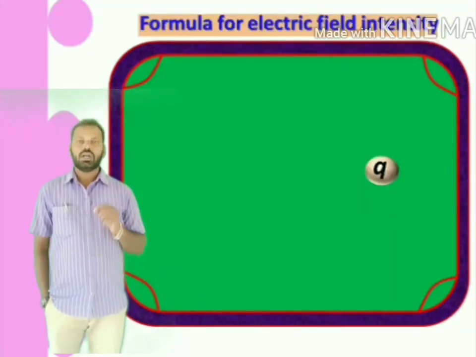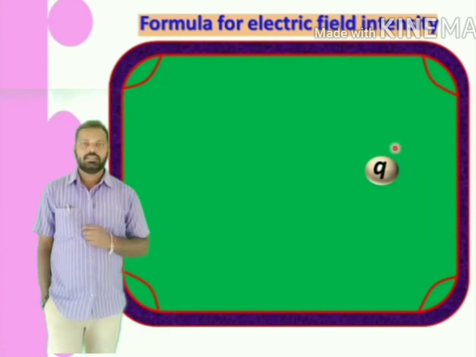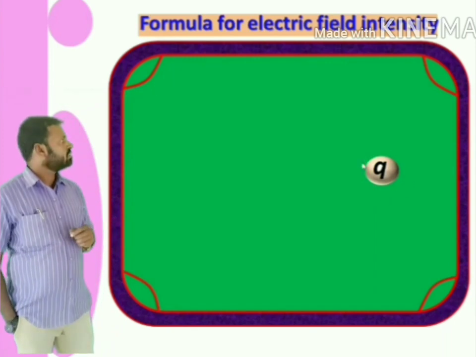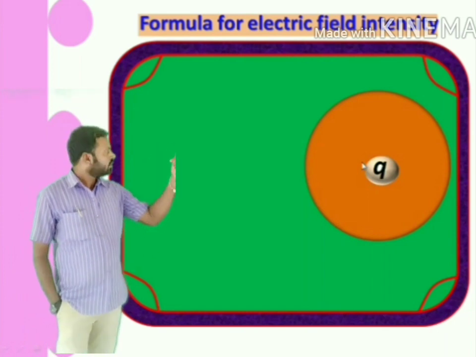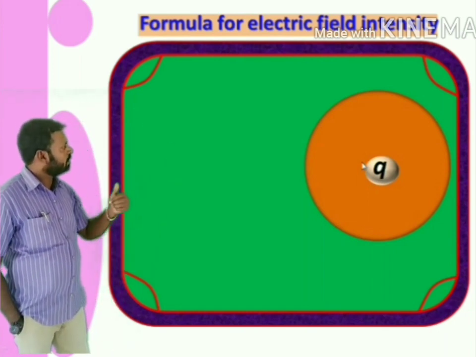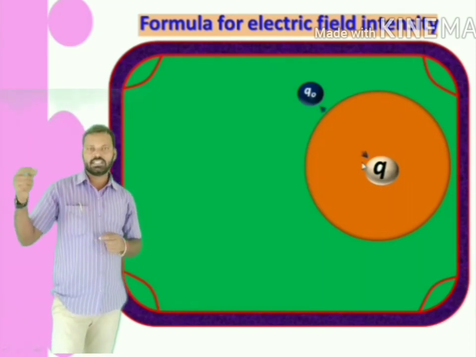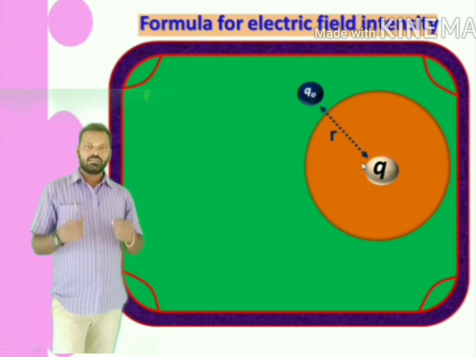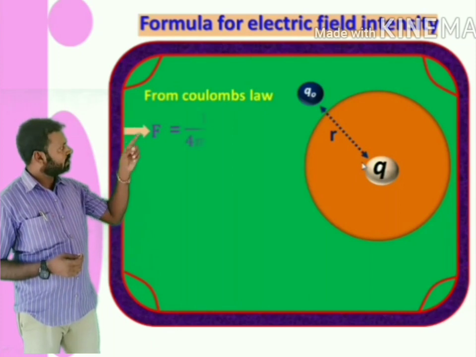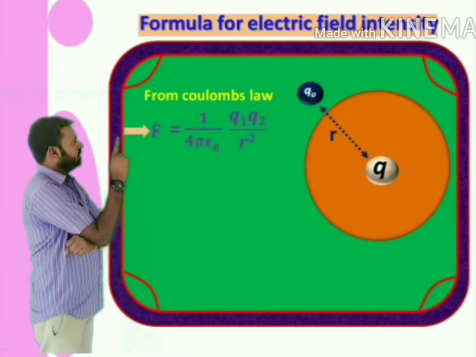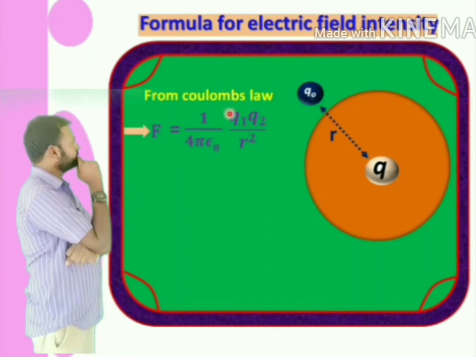Now, how to calculate the formula for electric field intensity? Let us suppose Q is a charge which is placed at a point and this is the electric field region surrounded by this Q. Another test charge Q0 is at a distance r from the Q. From Coulomb's inverse square law, the force acting between these two charges is given by F is equal to 1 by 4 pi epsilon naught Q1 Q2 by R square.